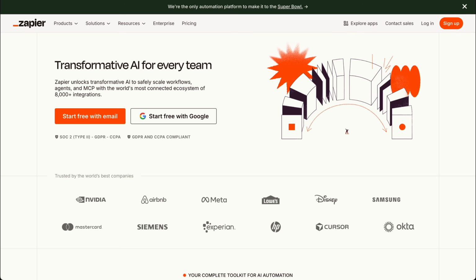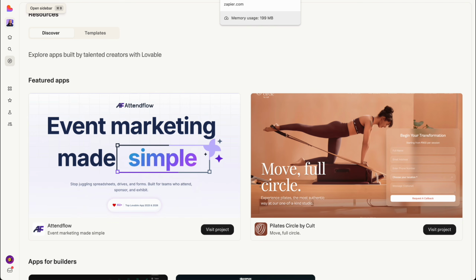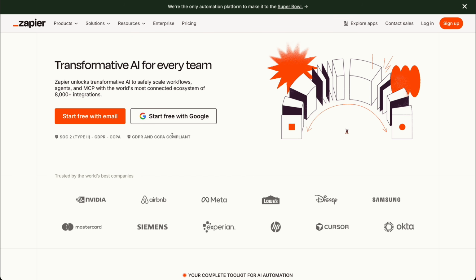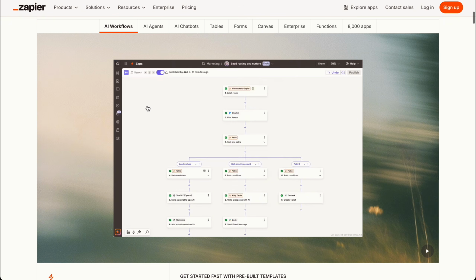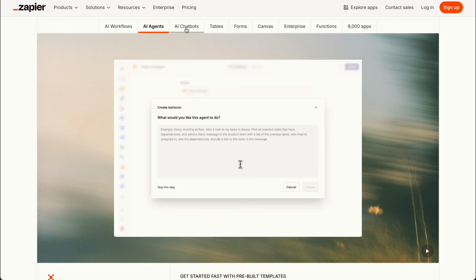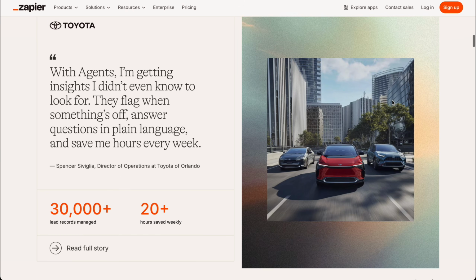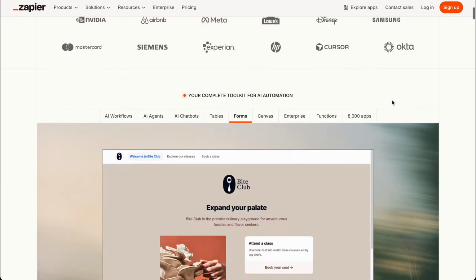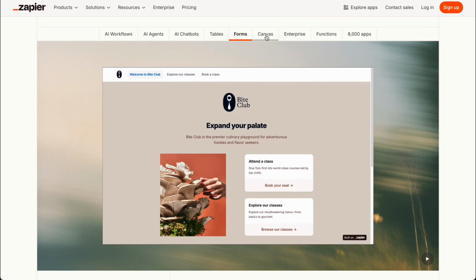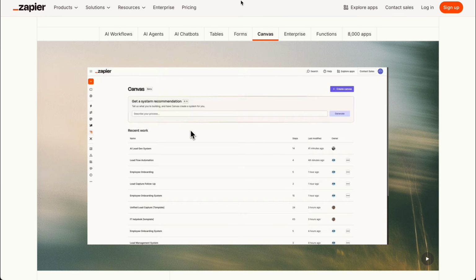We're coming to the next two, which are Zapier and Lovable. These two, you can use them together. So Zapier is an automation tool. You can automate an entire business here. You have AI agents, AI chatbots. Let's say a lead or a customer comes on your website, it signs up for a web form. Then you can automate the entire process with Zapier. What is going to happen with the lead? What kind of lead is this?